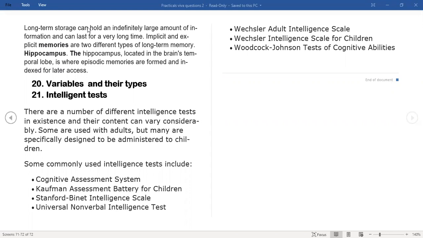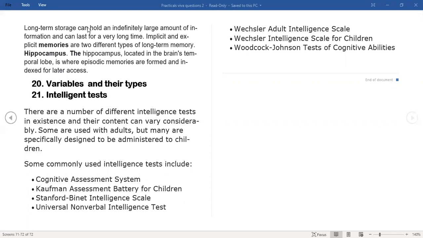I think it measures around 5 different aspects of the cognitive domain, but it is oriented towards assessing only children with certain disabilities. So these are a few of those particular intelligence tests. These are commonly used intelligence tests.